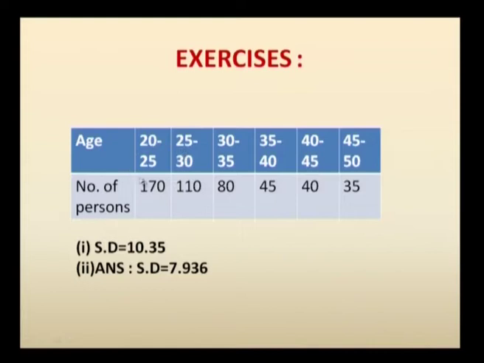Second one, standard deviation for the second type of series, where we are given a continuous series, that is class intervals 20 to 25, 25 to 30, going up to 45 to 50, and for each class interval you are given the number of persons: 170, 110, 80, 45, 40 and 35. For this you have to use the continuous series formula for standard deviation and check with the answer. Standard deviation is 10.35 for the first, and correspondingly for the second one it is 7.936.